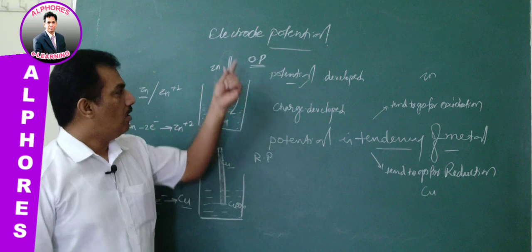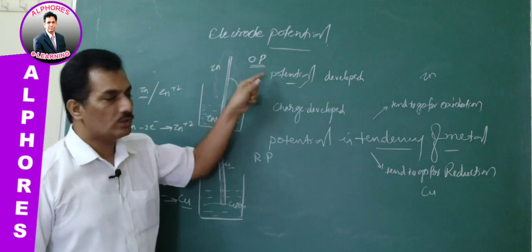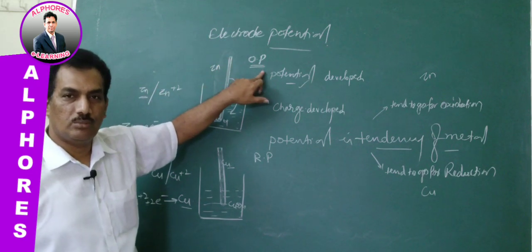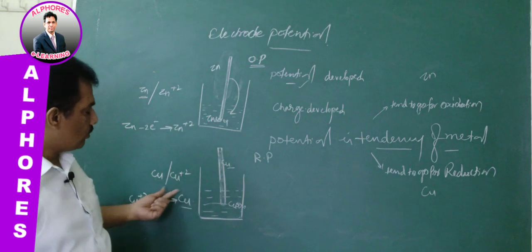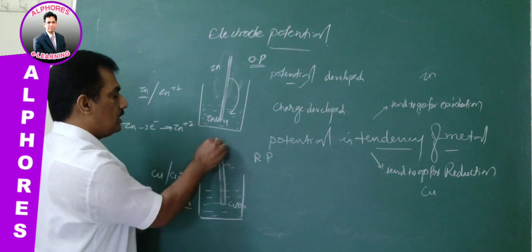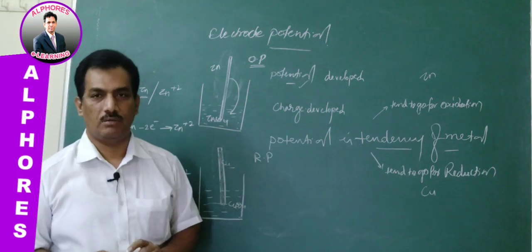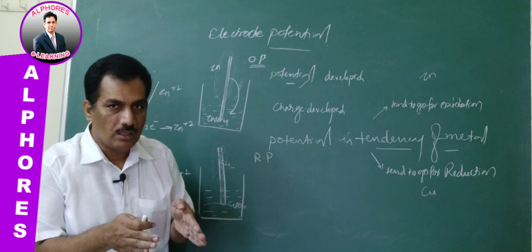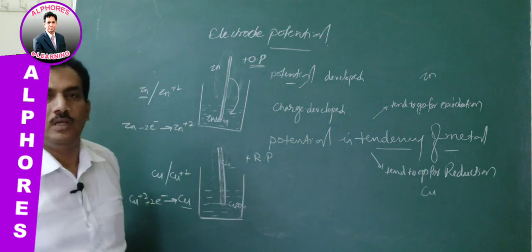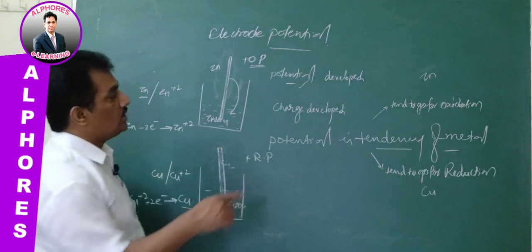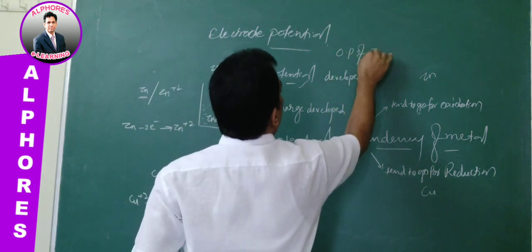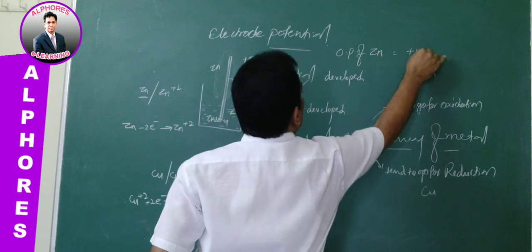Are you following? Here the tendency of zinc is to go for oxidation, and thereby the potential developed around the electrode is oxidation potential. Similarly, the tendency to go for reduction is observed in copper, and thereby around this copper the potential developed is reduction potential. And you remember the tendency is represented with positive sign. So the oxidation potential of zinc is positive.